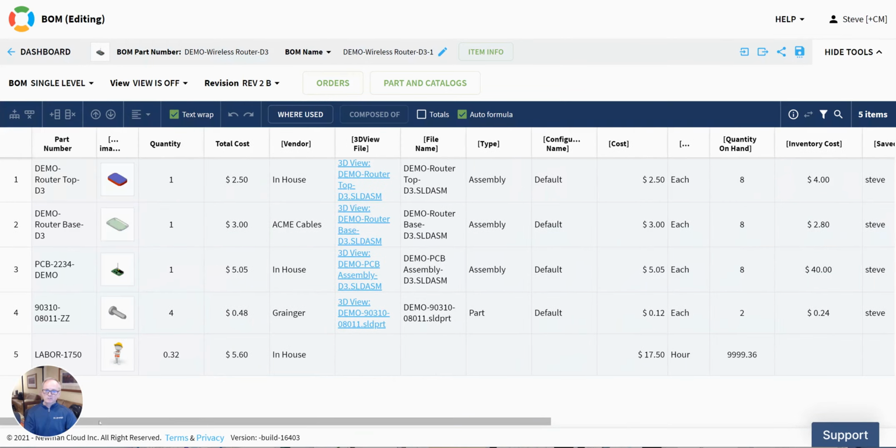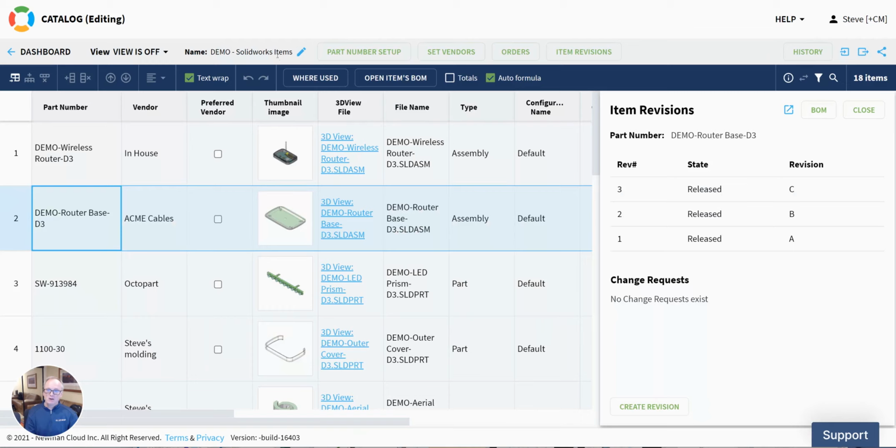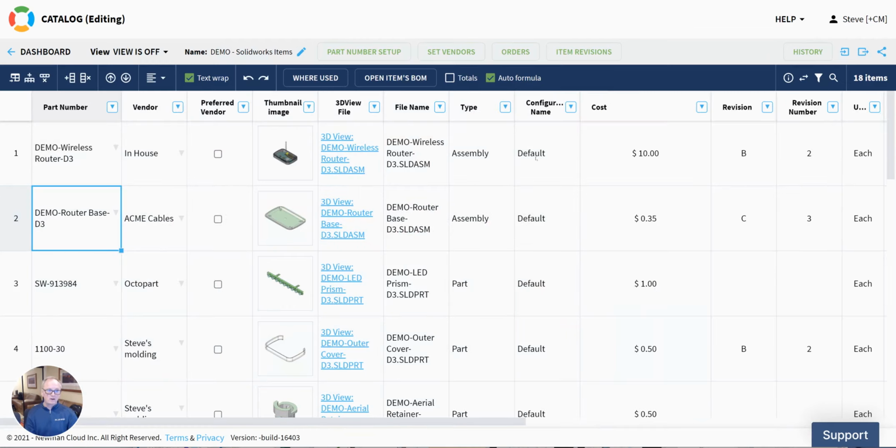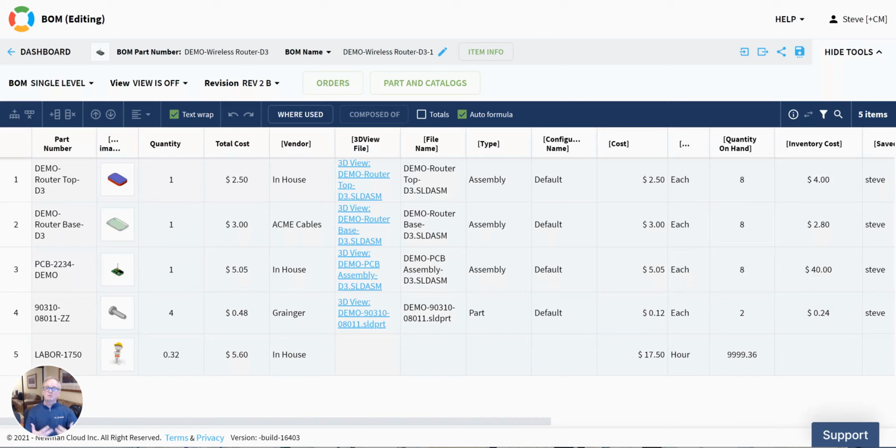So what we just did there was we opened up the items, which is the catalog. We made some revisions of parts in our catalog, and as we went through a revision cycle there, we made some revisions to our BOM, and we saw how those revisions were incorporated in the BOM. I hope you find that useful. In the next video, we'll move on to change requests. Thanks.